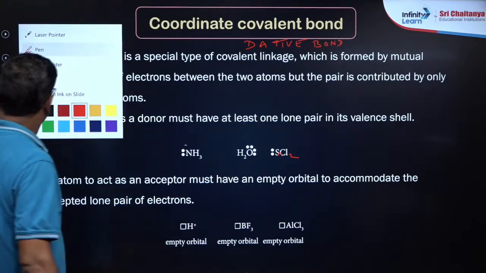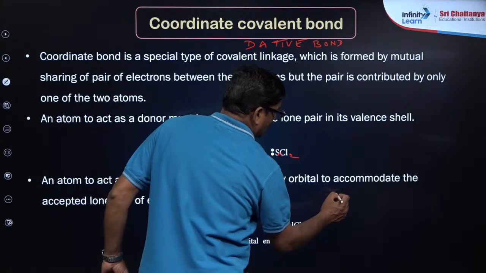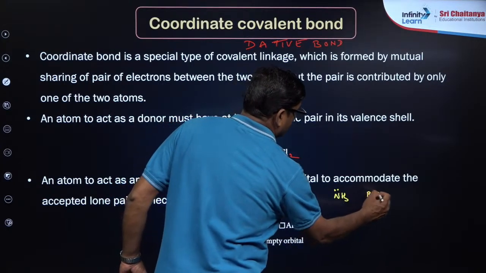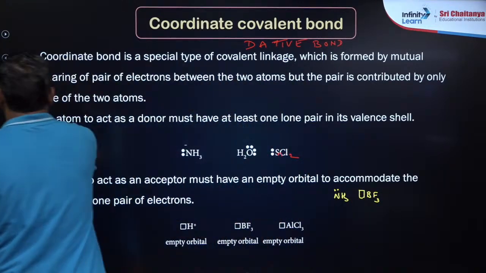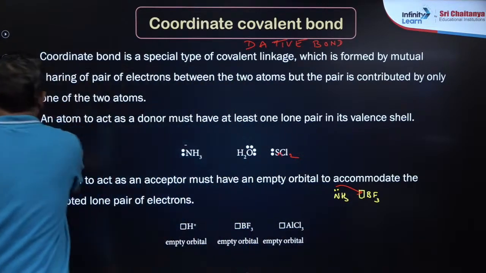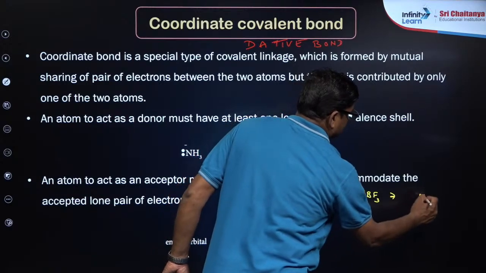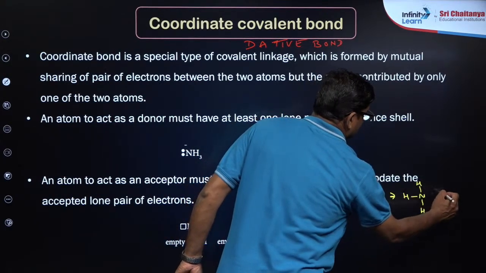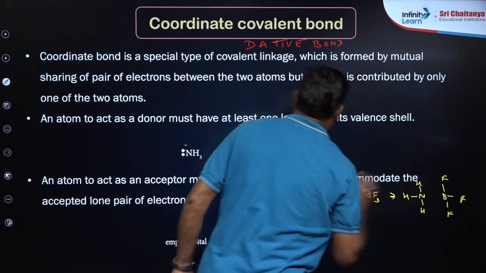I want to talk about ammonia boron trifluoride. Ammonia has a lone pair of electrons, BF3 has a vacant orbital, so this electron pair is transferred, and you get the ammonia boron trifluoride compound like this: NH3 with hydrogen, hydrogen and hydrogen, boron, fluorine, fluorine and fluorine.